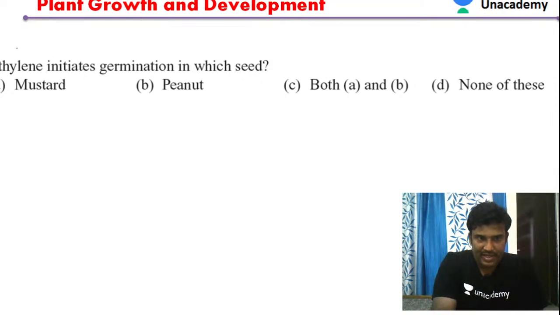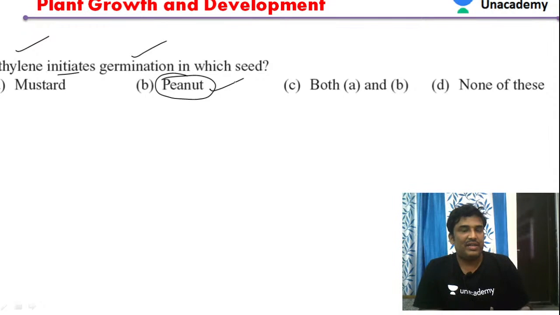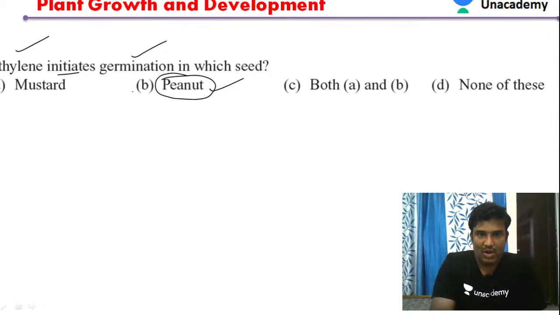Next, ethylene initiates germination. So it is initiating germination of which type of seeds? That is the question. Ethylene initiates germination particularly in the peanuts. Previously we have seen that abscisic acid doesn't have any role in germination, but ethylene has a role in germination, and it promotes the germination of peanuts. So option B can be our answer in this case.